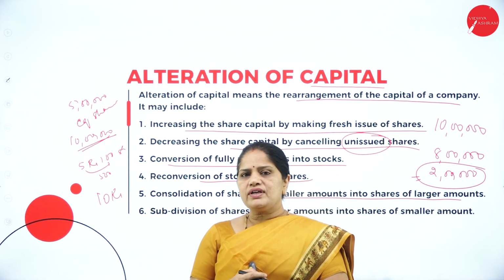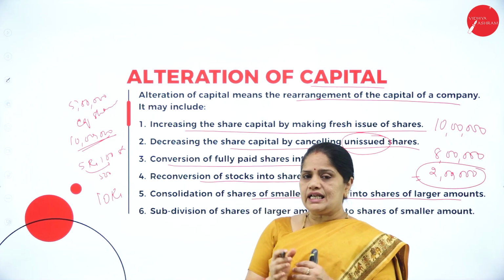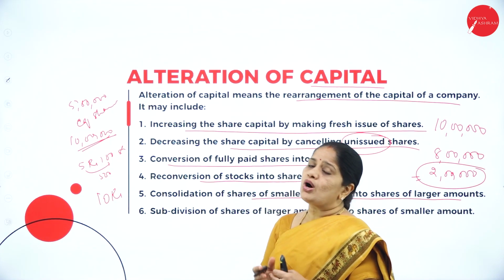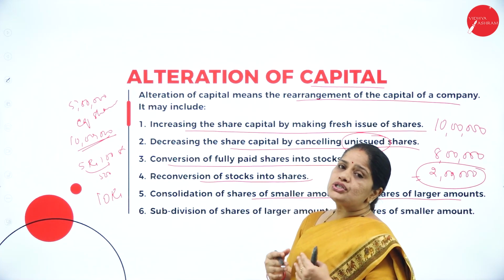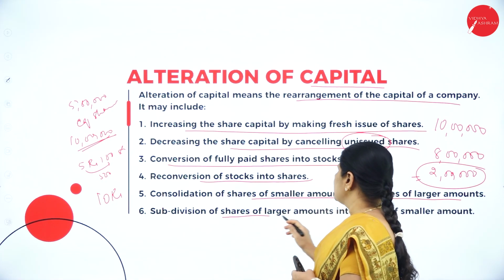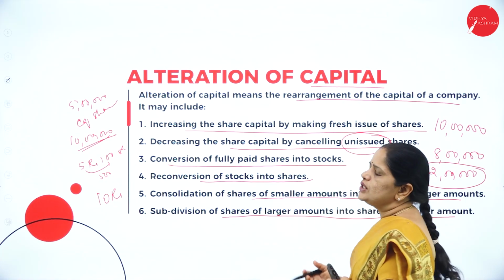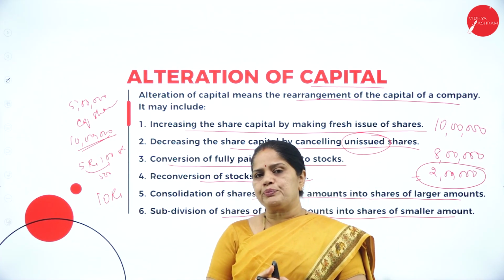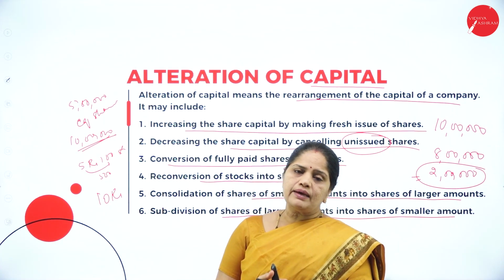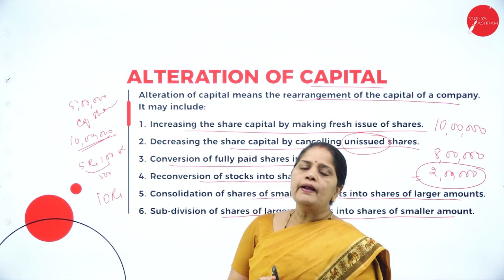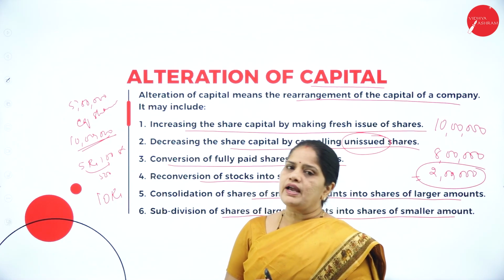So instead of having 100 shares, you will have only 10 shares because you are converting the shares of smaller denomination into shares of larger denomination. Then subdivision of shares of larger amount into shares of smaller amount. So you have shares worth 100 rupees. Now you are converting them into shares worth 50 rupees. So this also is possible under the reduction of capital.